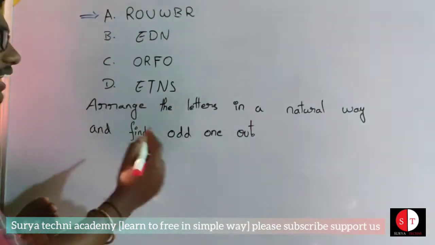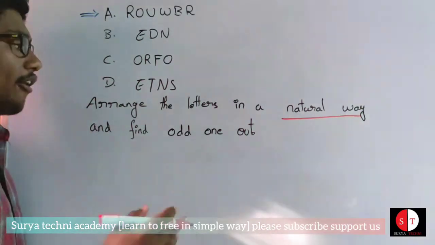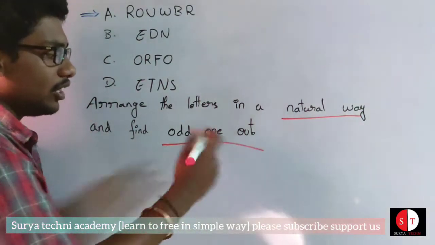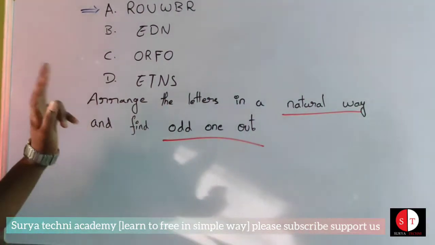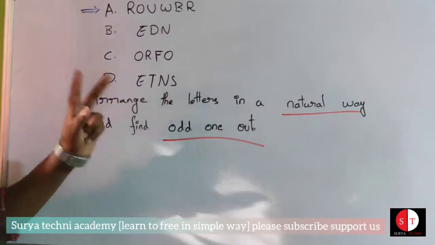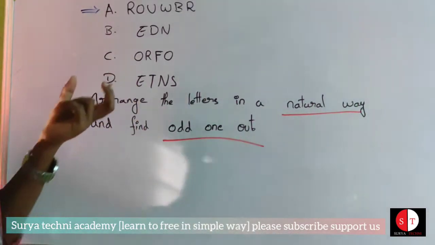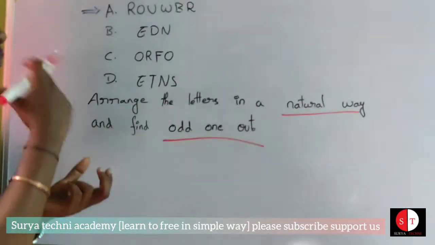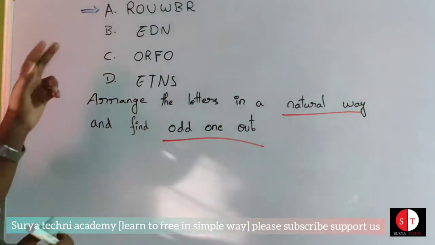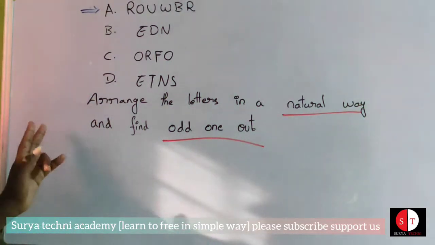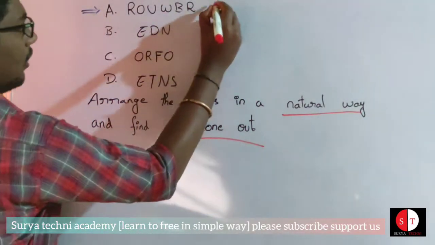This question is to arrange the letters in a natural way and find the odd one out. We have also, for the classification section, to find the odd one out. In option A, RYUWBR is given, that means different letters that can be arranged into a word, in a particular natural way. And also find out the odd one out. Option B is EDN, C is O R FO, D is ETNS. Okay, try that.